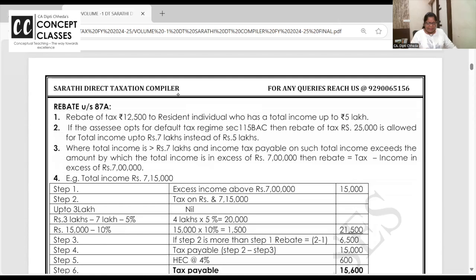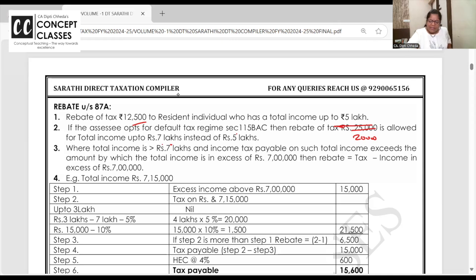Now the concept of rebate. Rebate is given from tax. We have solved questions also in the old tax regime. Up to 5 lakhs, if your income is, rebate is allowed 12,500. But if your income is up to 7 lakhs, the rebate they say it's allowed 25,000. But if you check, this 25 now old, instead it should have been 20. It's not a printing mistake in my book. Act only they have kept like that.